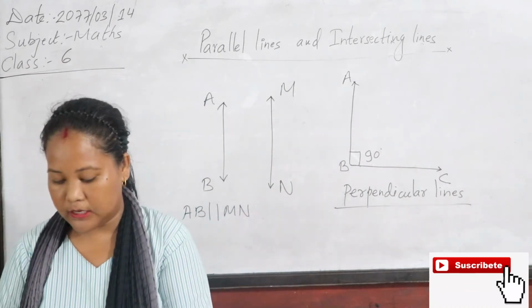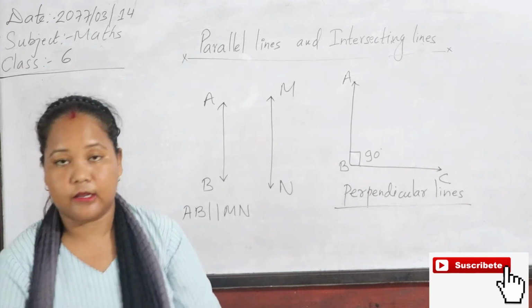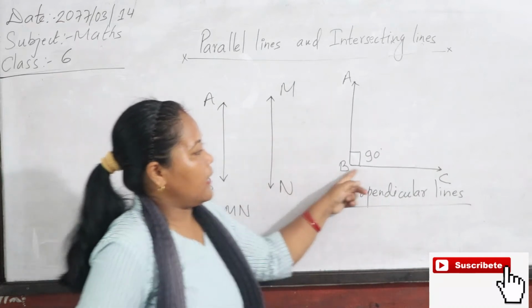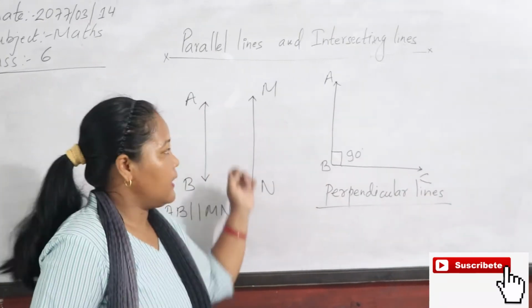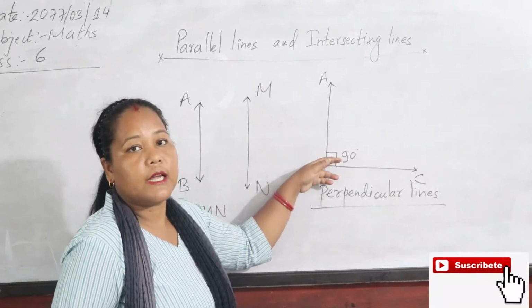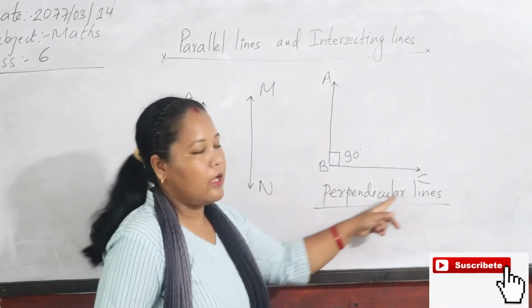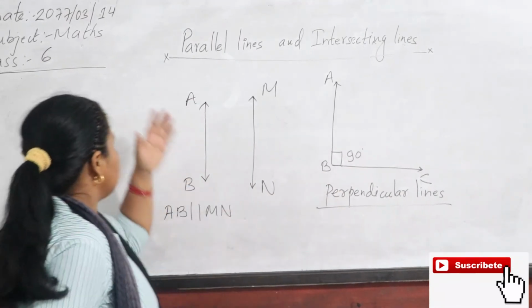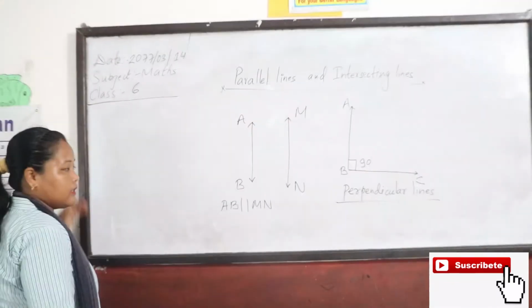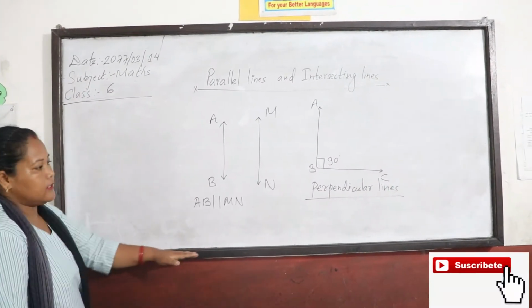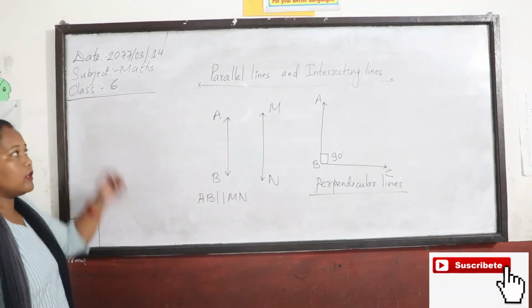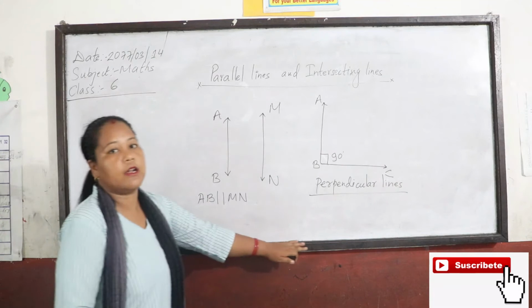In your book there is a mention of perpendicular lines, so we are reading here about perpendicular lines. This AB and BC line are intersecting lines. They intersect each other by making a 90 degree angle, so they are called perpendicular lines. These edges of your whiteboard also, this edge and this edge meet at a point here making 90 degrees, so they are also perpendicular lines.